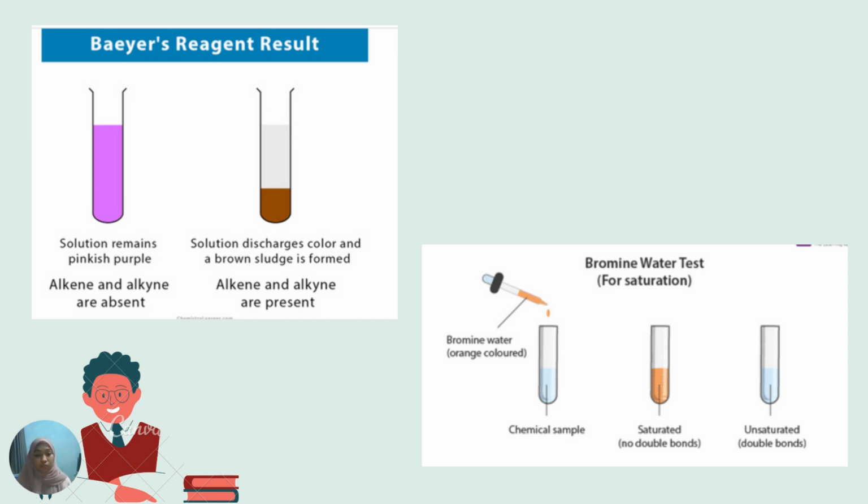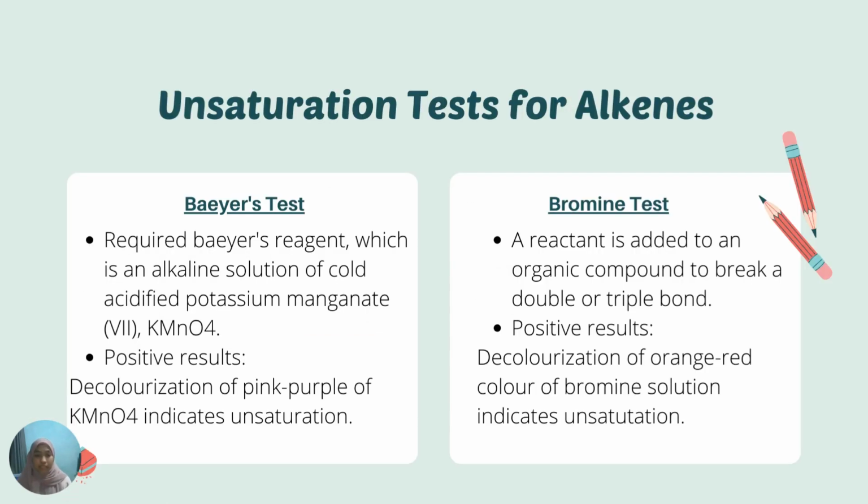The next one, we move to the bromine test. The bromine test is used to test for an unsaturated carbon-carbon bond like alkene. The test uses a type of chemical reaction called addition, where the reactant, bromine, is added to an organic compound to break a double or triple bond. The bromine solution is brown, and in this test, when bromine solution is added to the unsaturated hydrocarbon, the brown color will disappear.